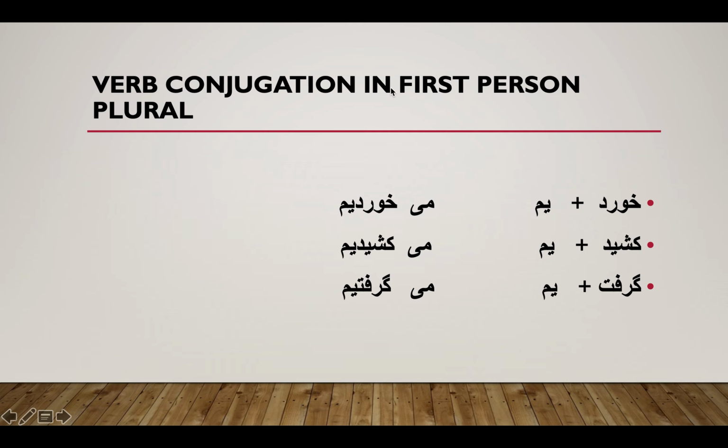And this is the conjugation in first person plural. So the ending that you see we have used here is im, because im is the appropriate ending, or shenase, or ID for first person plural. And we added me at the beginning of the verb. If we don't consider me here, what we have here is simple past tense. So me is added, me is continuation, so the sign is added to show continuous past.